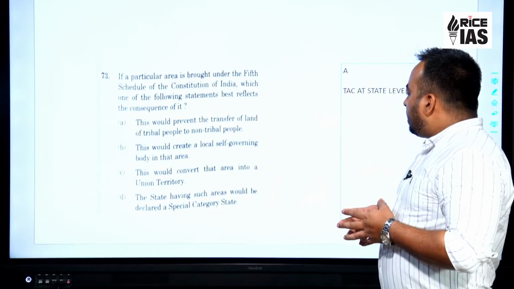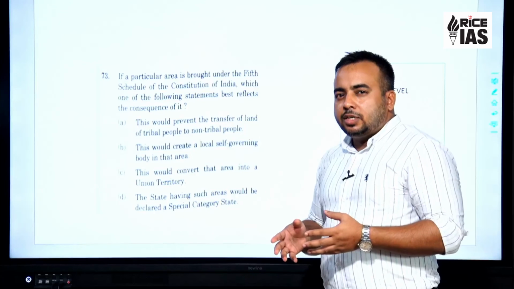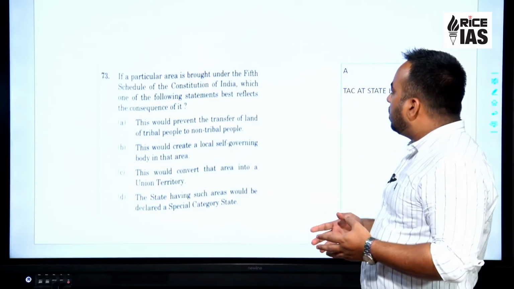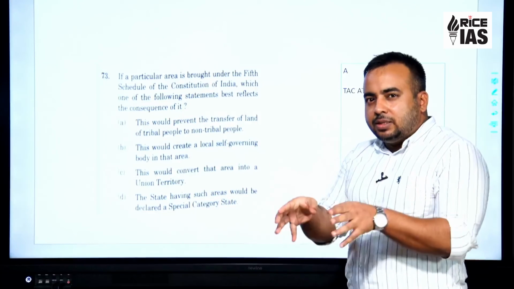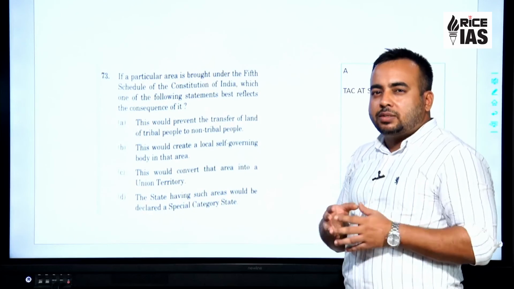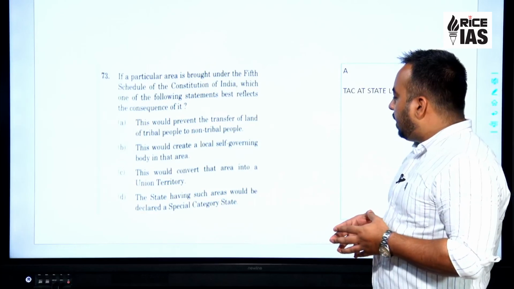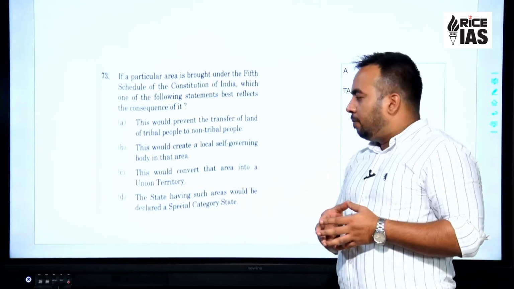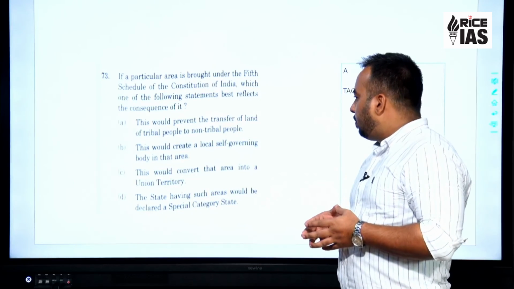Statement D, the state having such areas would be declared as a special category state. Such areas are there in a cluster, smaller clusters within the state. So because of those 1 or 2 smaller clusters within the state, the whole state cannot be declared a special category state, and hence statement D is incorrect.